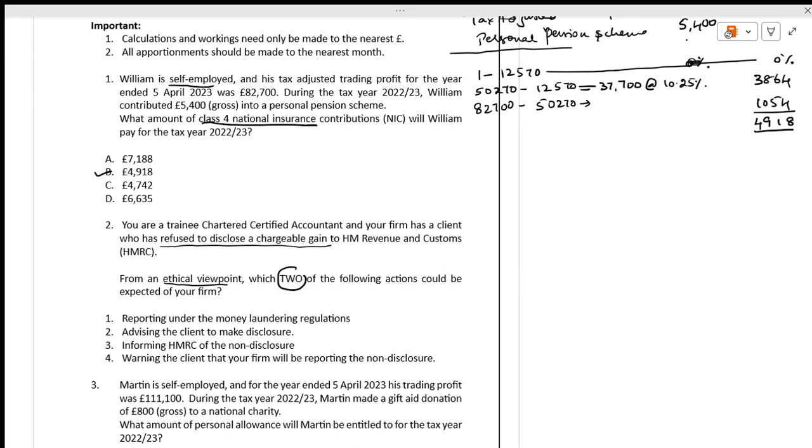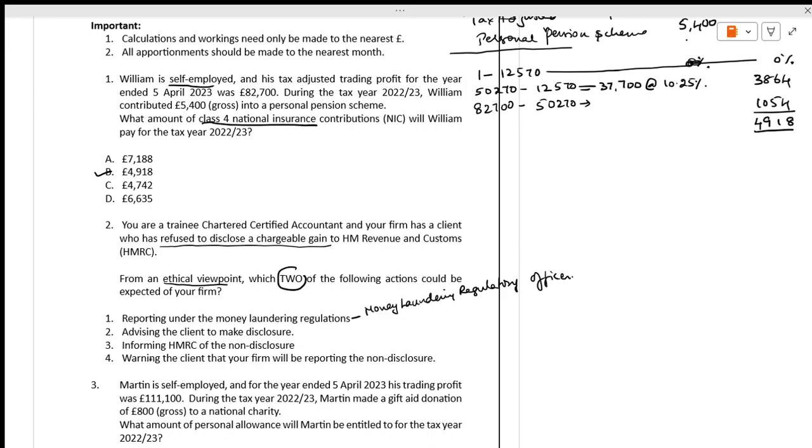In every firm you will have a money laundering regulatory officer. It is given in our study text, under money laundering and reporting under the money laundering regulations.